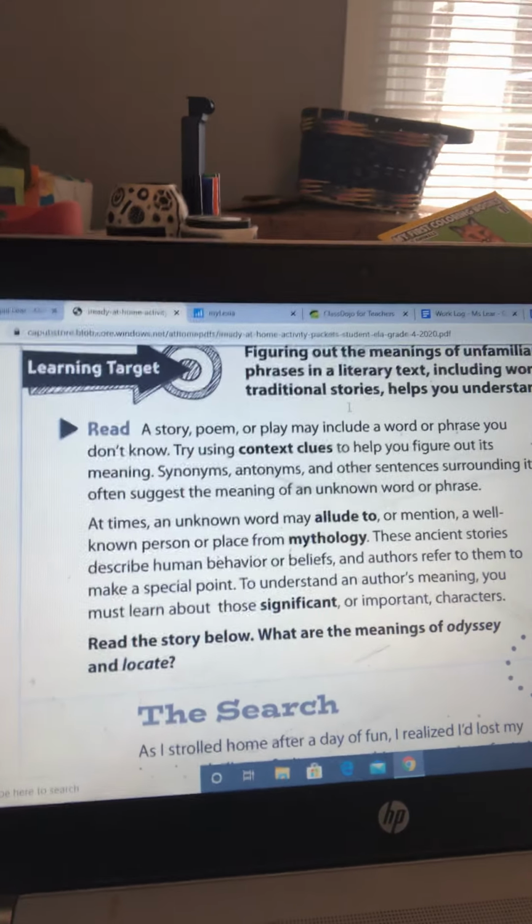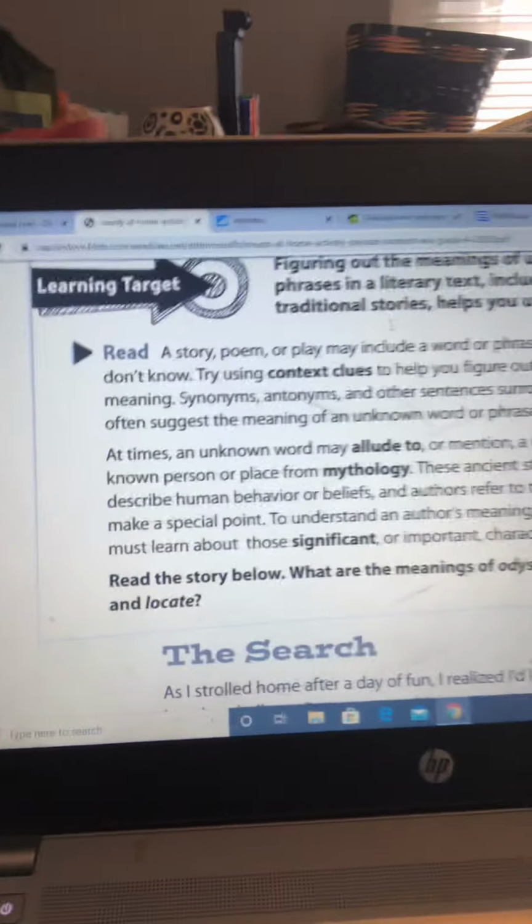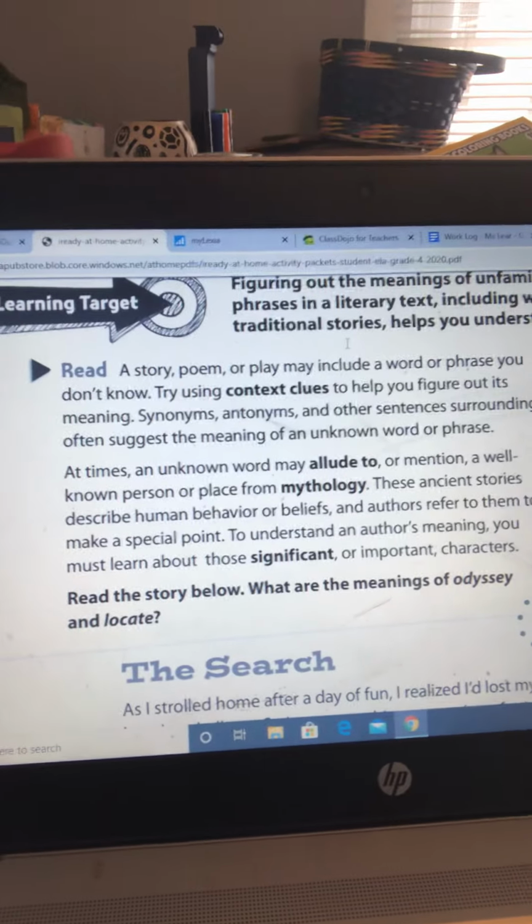So one literary text is mythology. These are ancient stories that describe human behavior or beliefs. So there might be a story about a spider who couldn't have its brother's cake, and it bit a human, and then that's how humans became jealous.